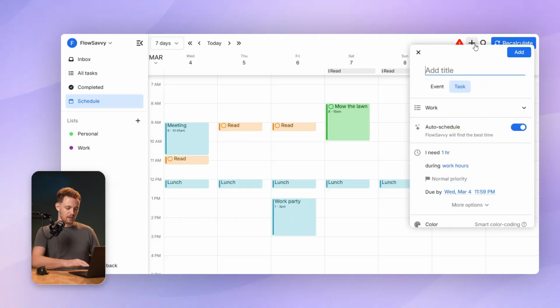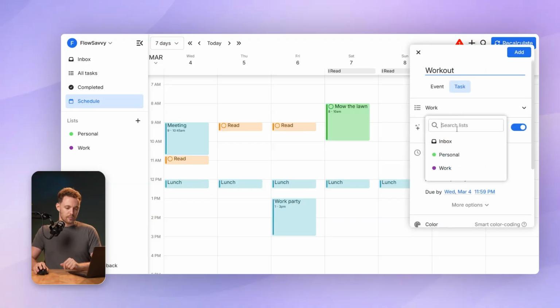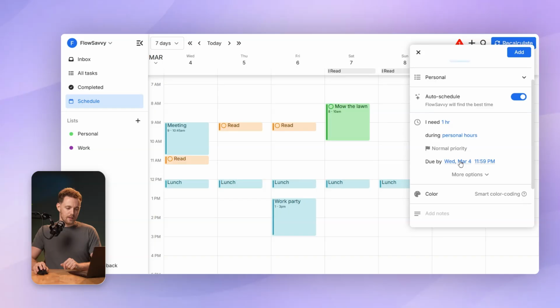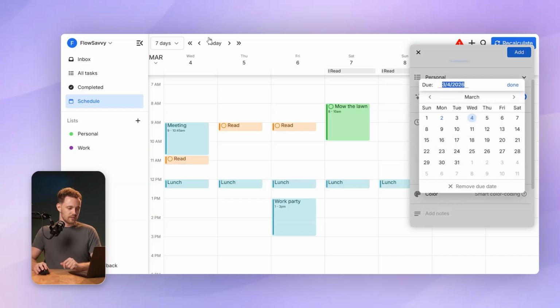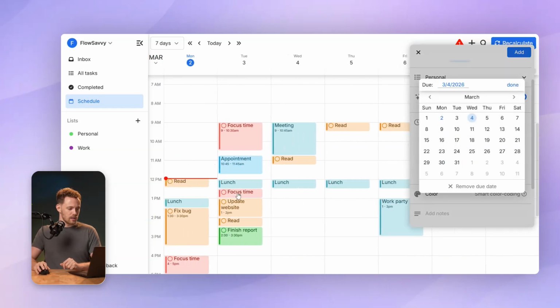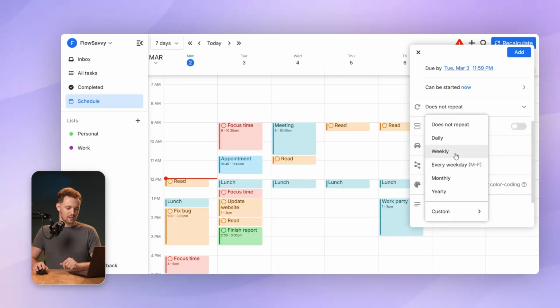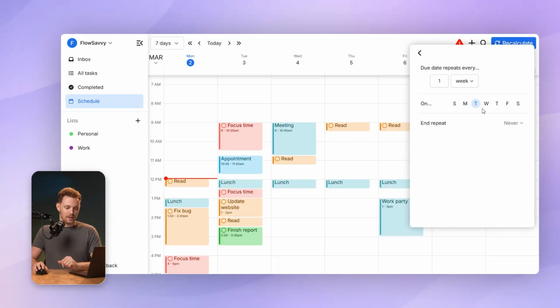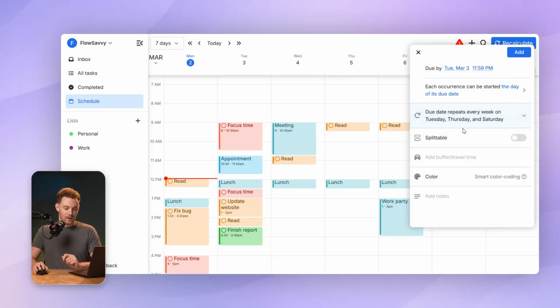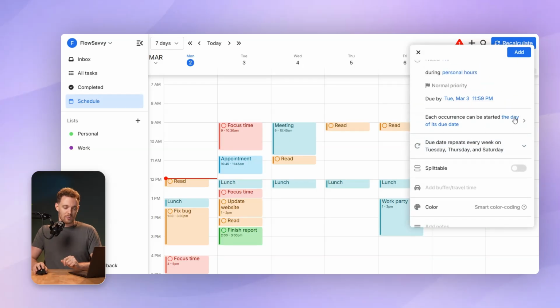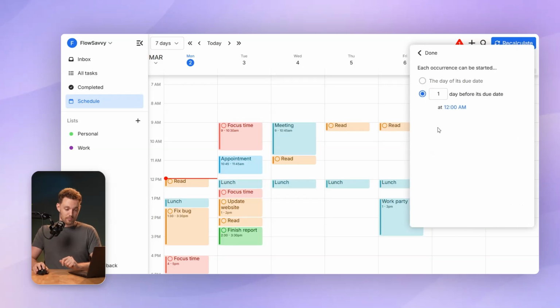You'll click the plus button, say workout. This is a personal task. And then the first one is going to be due, we'll make it due on Tuesday. You'll see why in a second. And then I'll click more options, repeats. I'm going to go into custom and we're going to spread these out during the week. So one's going to be due on Tuesday, one's going to be due on Thursday, and one is going to be due on Saturday. And now I want to click each occurrence can be started 1 day before its due